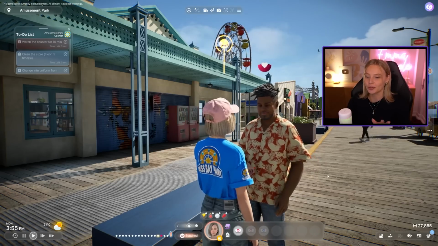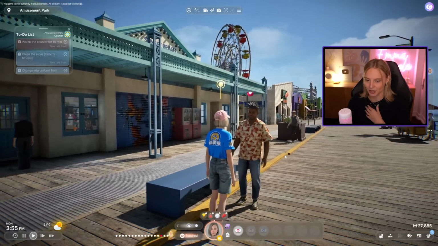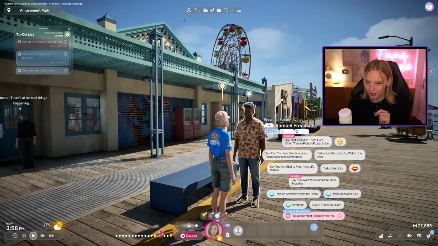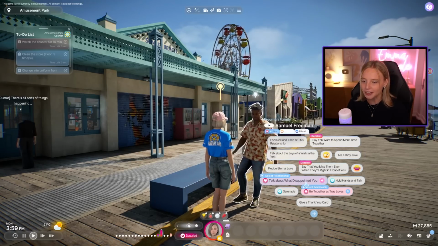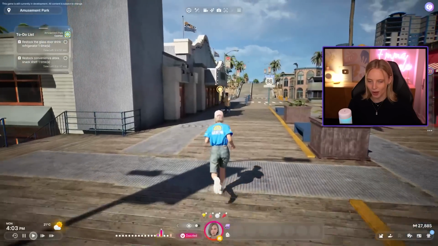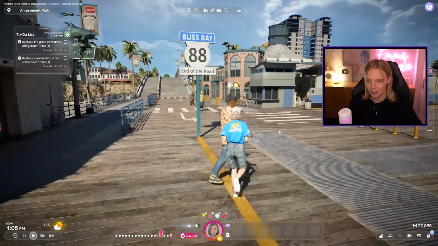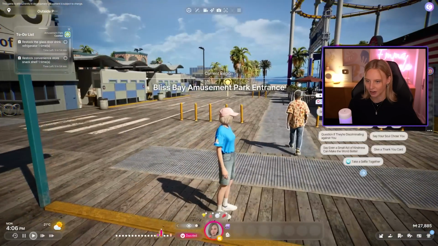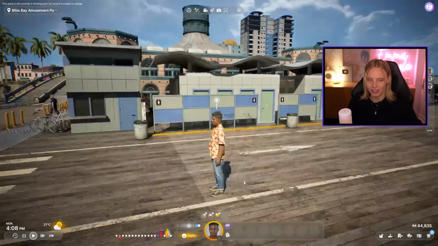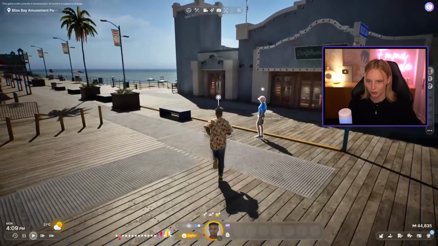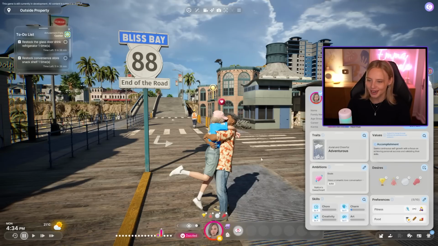So I actually don't think Emma knows his situation. So Emma knows that she can't propose to him. Ooh, talk about what disappointed you? Maybe she does know. Wait, why does he keep walking off, Sam? We're taking our relationship to the next level. Oh, maybe he got a call. Hang on, let's play as him. We can cancel that interaction ourselves, which is one of the benefits of being able to play as both Zoes instantly.